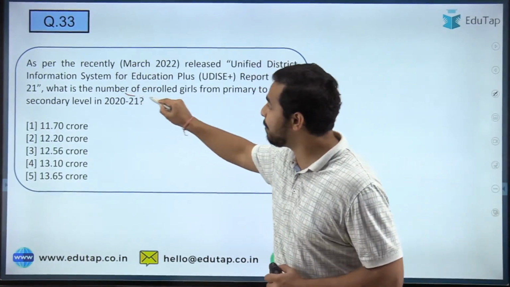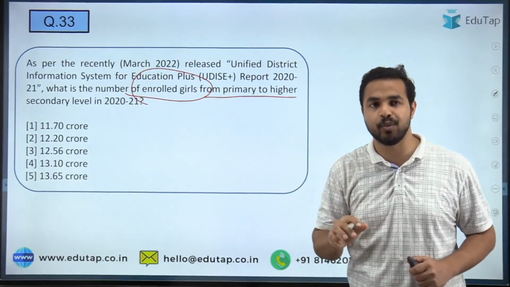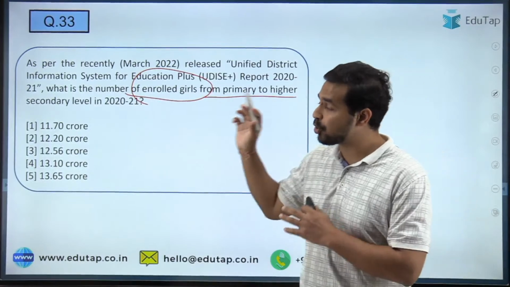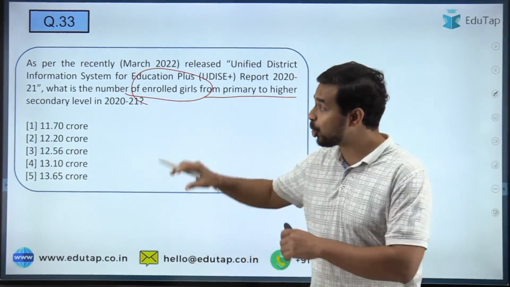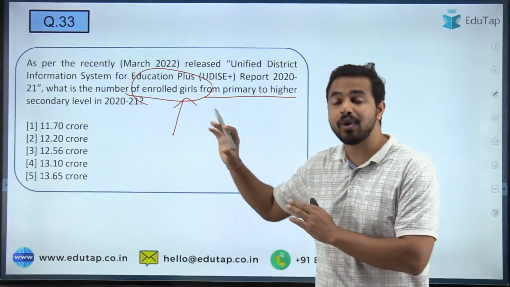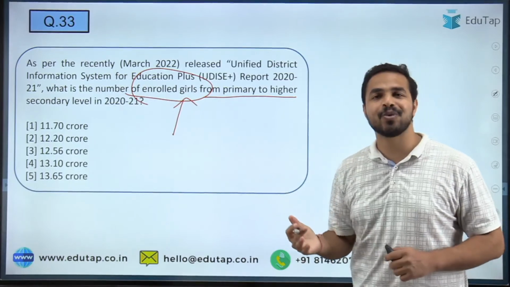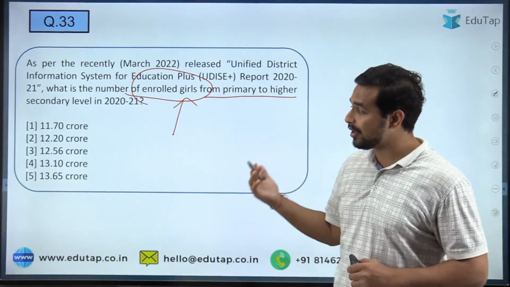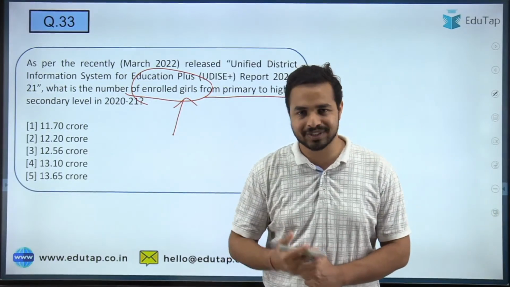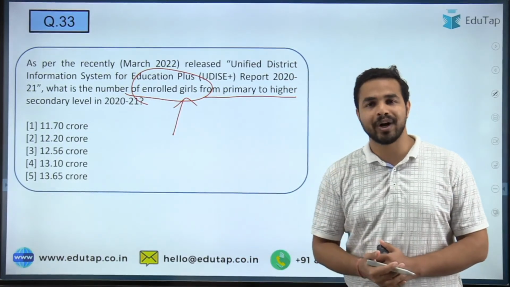Now moving on to the next question। In the next question, you are required to tell me about the number of enrolled girls from the primary to higher secondary level in 2021-2022। So guys, quickly tell me what is the right answer here। 2020-21 के लिए जो enrolled girls है primary to higher education वो कितनी है? What exactly their number is? Is it 11.7 crore, 12.2 crore, 12.56 or 13.1 or 13.65 crores? Let's see who will answer the question correctly here।